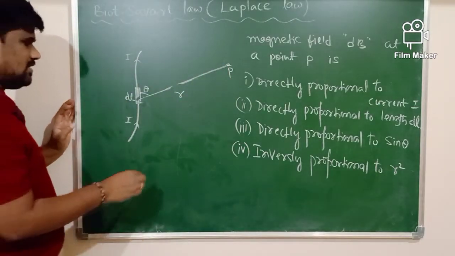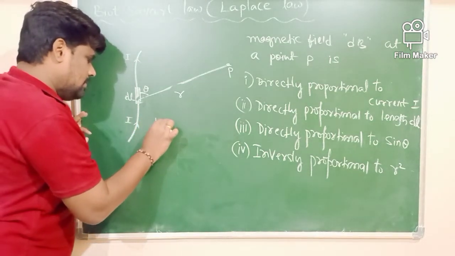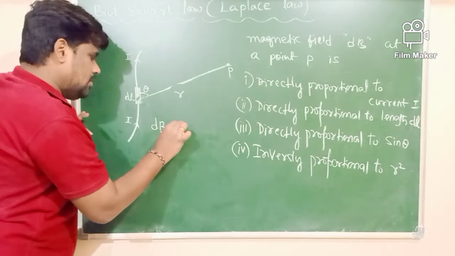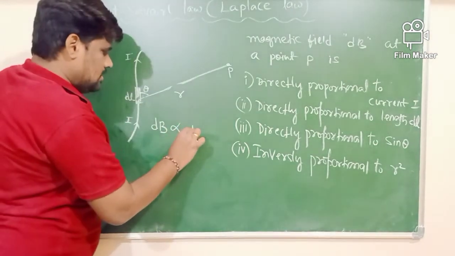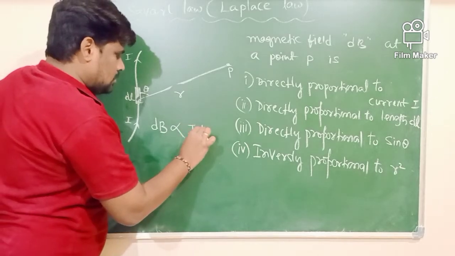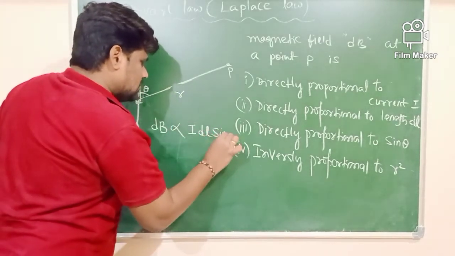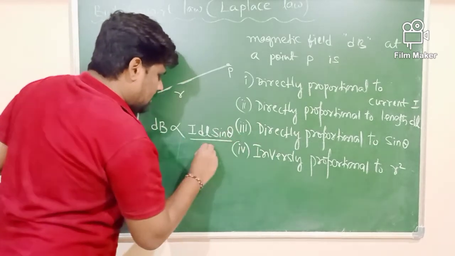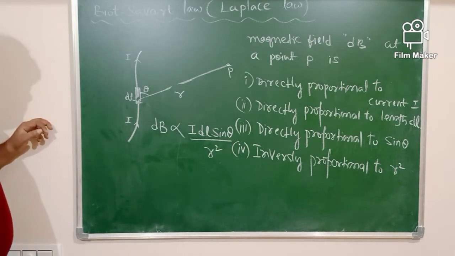If you summarize, I can write this as magnetic field dB. Magnetic field dB is proportional to, first, I; second, length dl; and third, sin theta divided by r square. Further, we will extend our discussion.